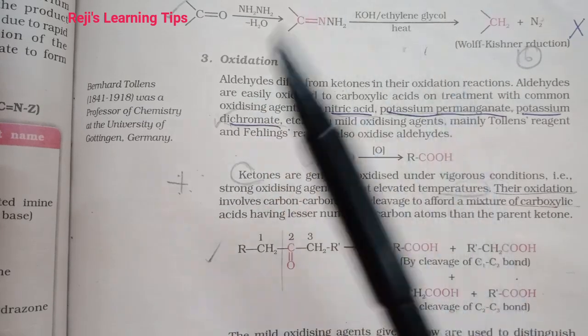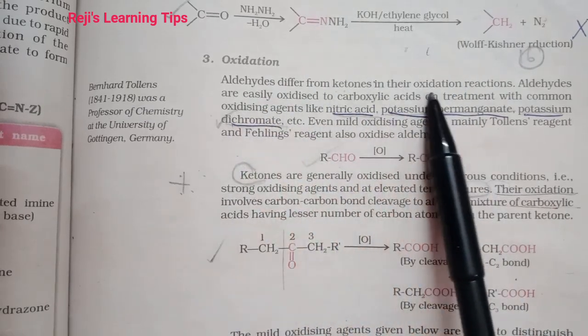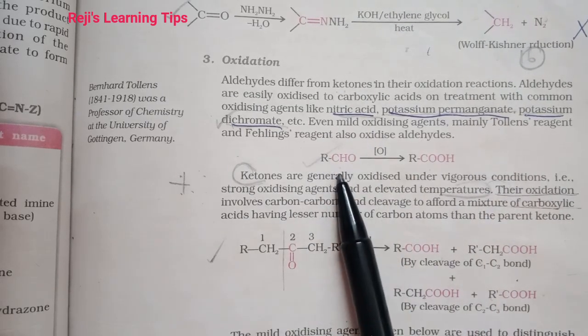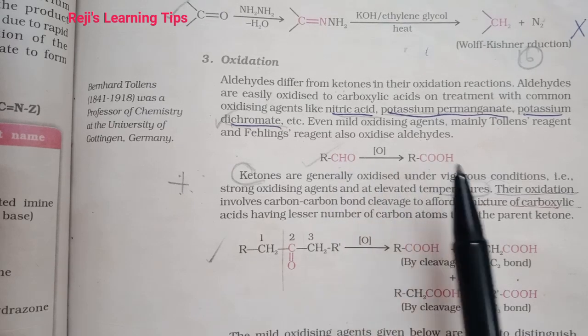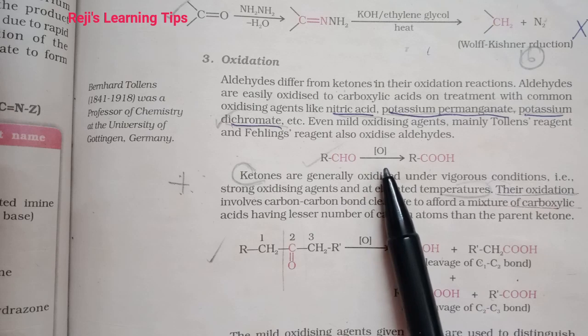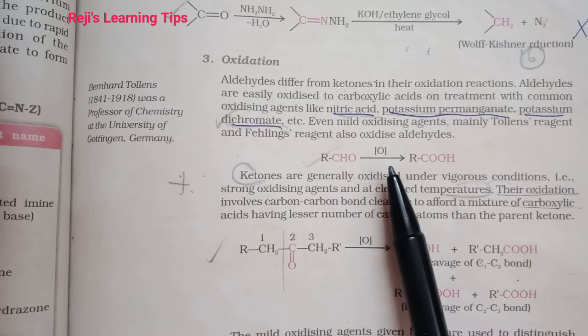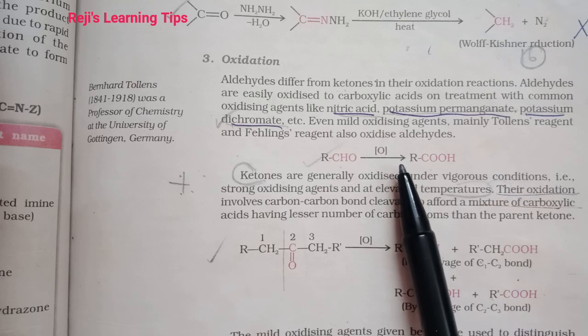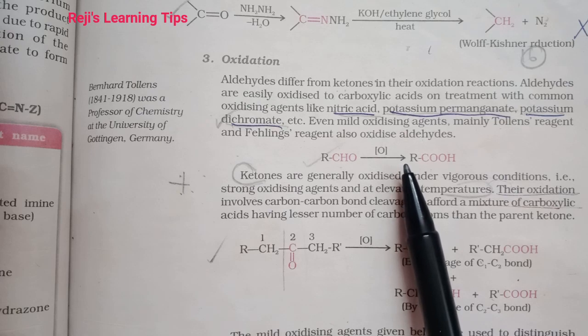The next, oxidation. That is a very important topic, oxidation. Aldehydes differ from ketones in their oxidation reaction. Aldehydes are easily oxidized to carboxylic acid on treatment with the common oxidizing agents, even mild oxidizing agents. Common oxidizing agents means nitric acid, potassium permanganate, potassium dichromate, etc. Even mild oxidizing agents means Tollens reagent and Fehling's reagent, etc.